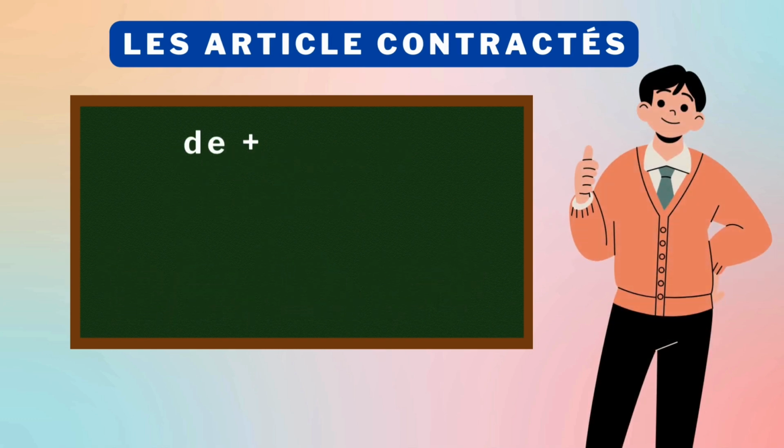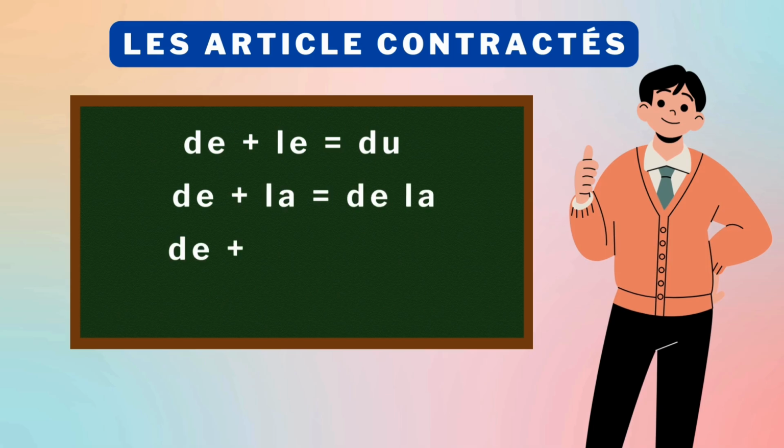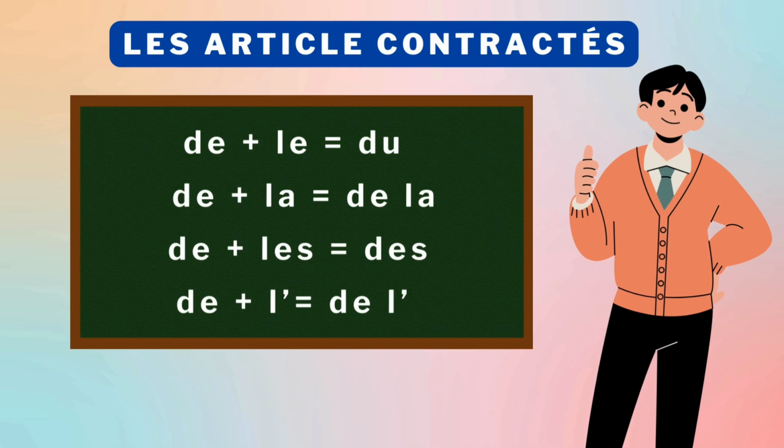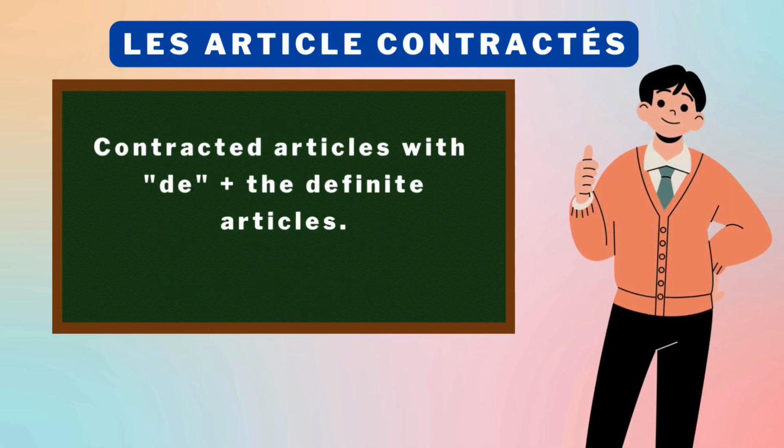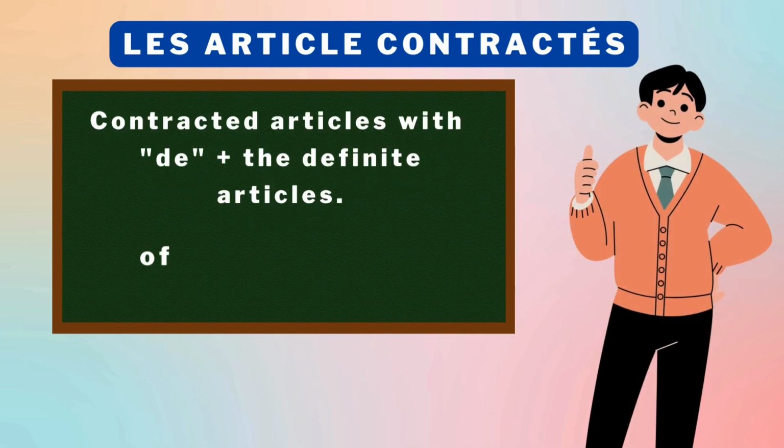De plus le becomes du. De plus la becomes de la. De plus les becomes des. And de plus l' becomes de l'. This is how you form the contracted articles with de and the definite articles. All these forms convey the meaning of of the, from the or about the, depending on the context.